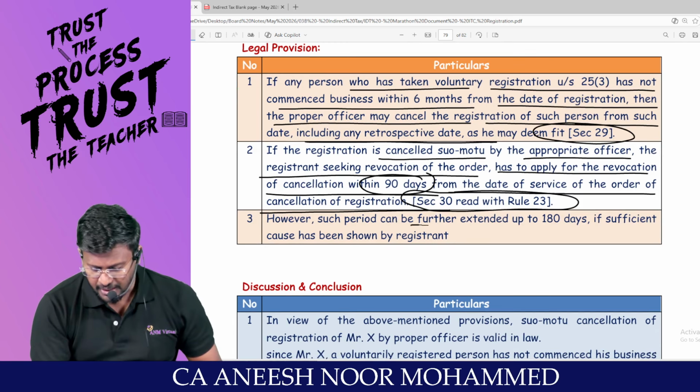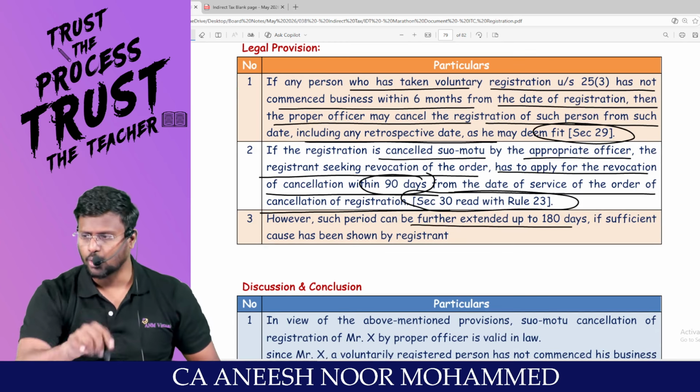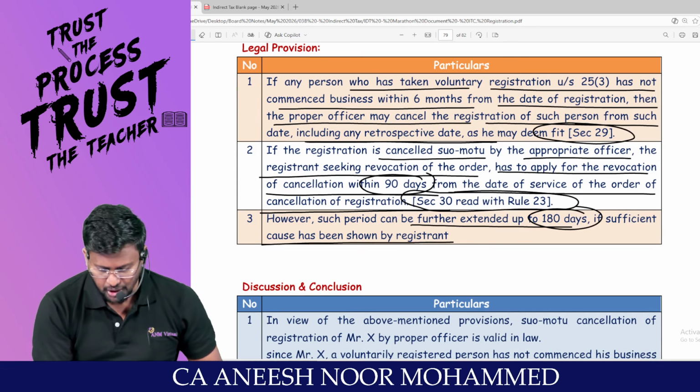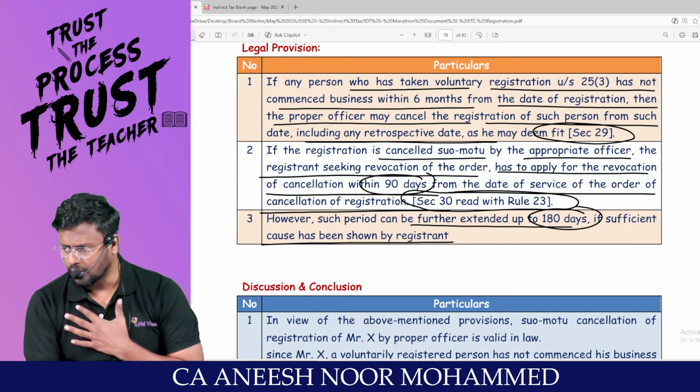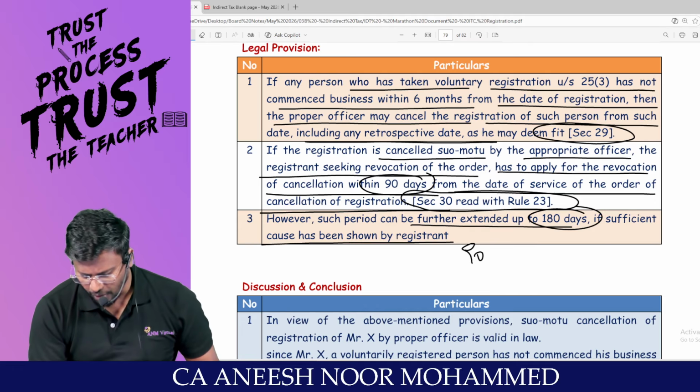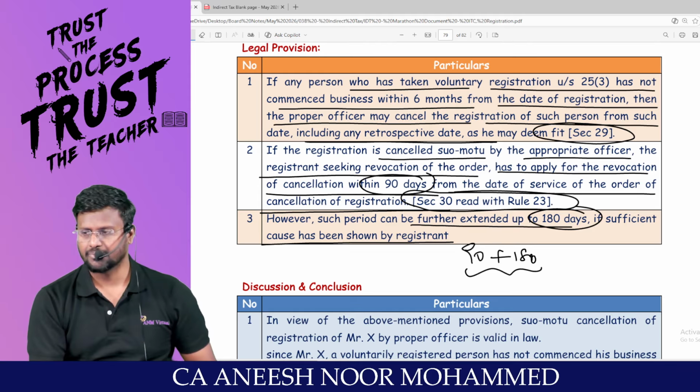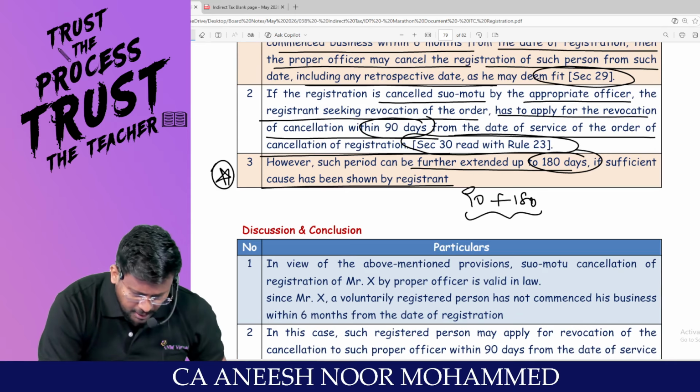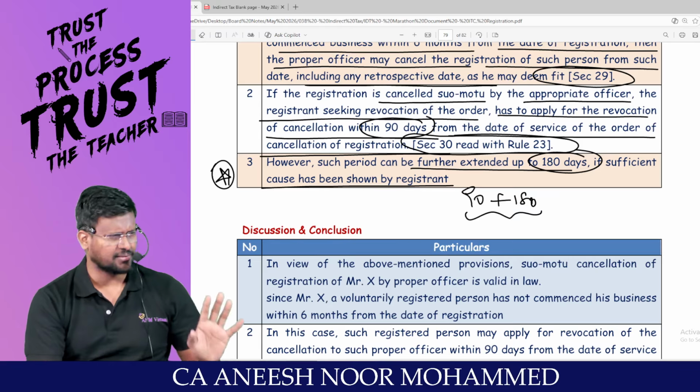However, such period can be further extended up to how many days? 180 days if sufficient cause has been shown by the registrant. That means the original period of 90 days plus a further extended period of 180 days. So this is a newly added time limit I have discussed in class.